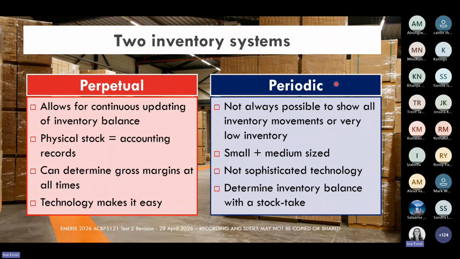On the other side, our periodic inventory system is much more suited to small or medium-sized businesses and businesses that don't really have access to such sophisticated technology. In this system, we have to perform a physical stock take in order to determine our inventory balance at any given point in time. So in the periodic inventory system, we're not going to continuously update our inventory account as we do here on the perpetual inventory side.